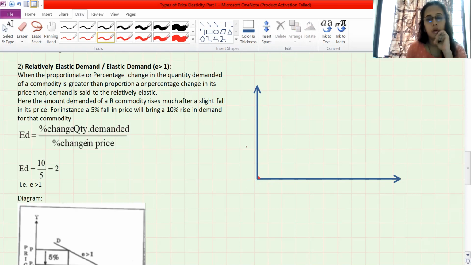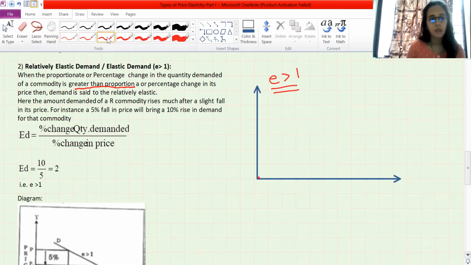Now this is relatively elastic demand. Elasticity of demand is more than 1. More than 1 means what? When the proportionate or percentage change in the quantity demanded is greater. See here, whatever we are reacting in the form of demand is more compared to price. The price has fallen, but the reaction in the form of demand is more than that change in the price. That's why it is elastic. Elastic means what? We are reacting, we are responding. So the percentage change in quantity demanded is greater than the percentage change in price, then demand is said to be relatively elastic.